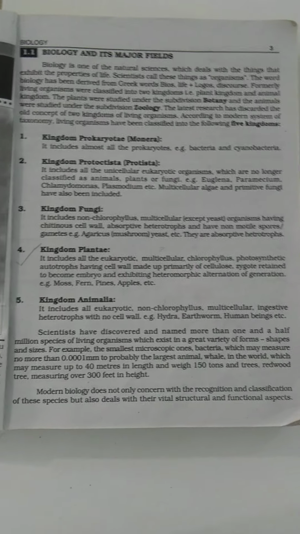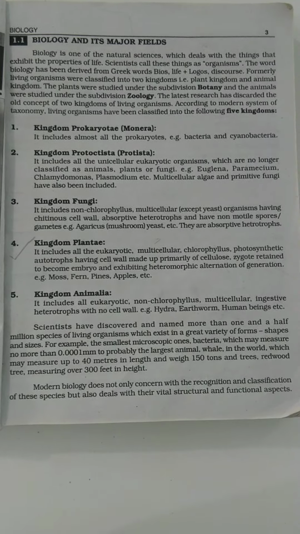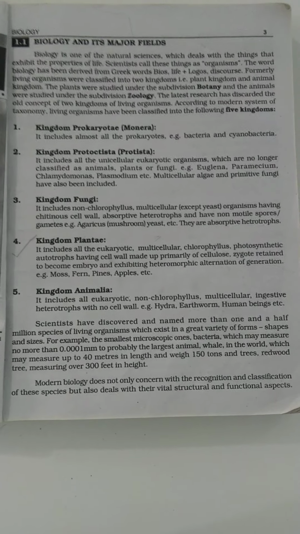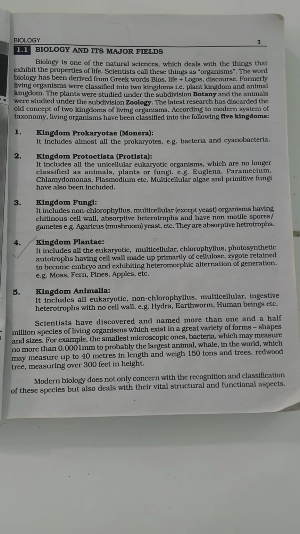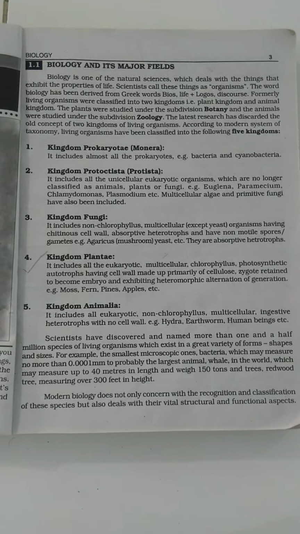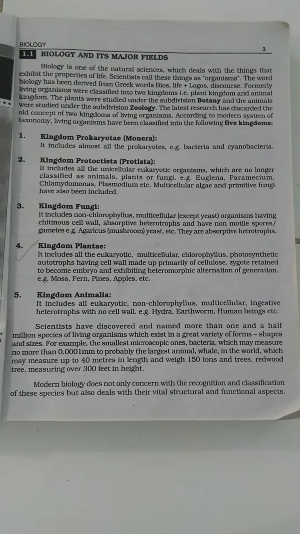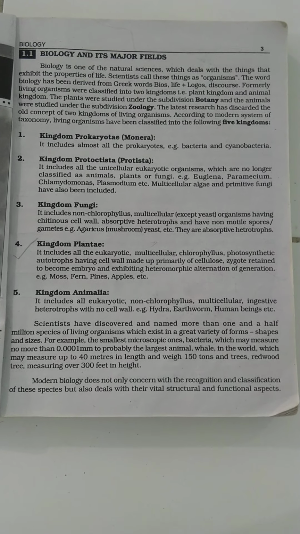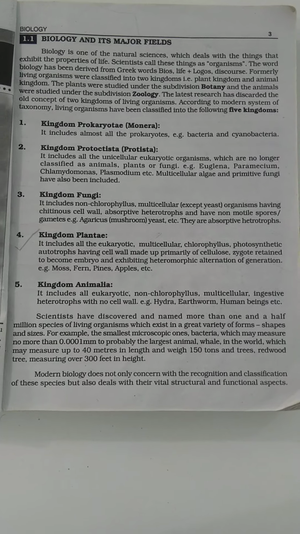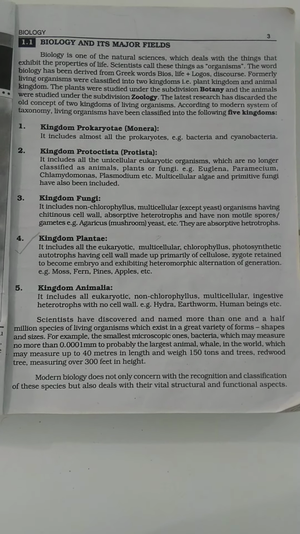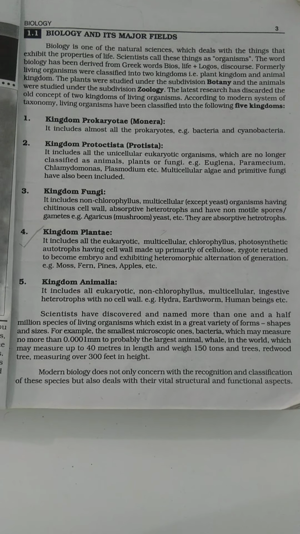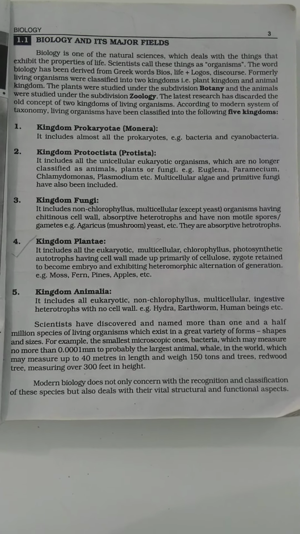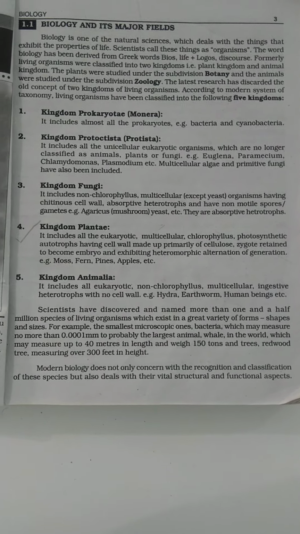As I told you, unlike the animals, they are not ingestive, they are absorptive heterotrophs; animals are ingestive heterotrophs. And what is the difference between plants and animals? Plants are those organisms which cannot move from one place to another, but animals can locomote from one place to another. That's the difference between the kingdom Plantae and kingdom Animalia. Another difference is that plants can produce their own food, while animals cannot produce their own food. And the plant cell possesses the cell wall, while the animal cell does not possess the cell wall.